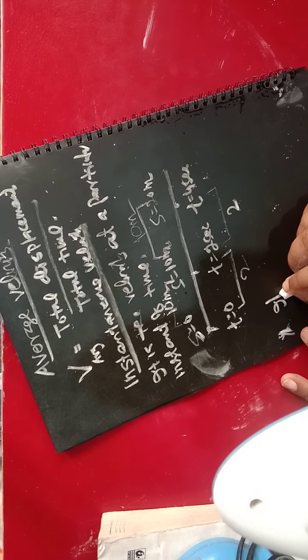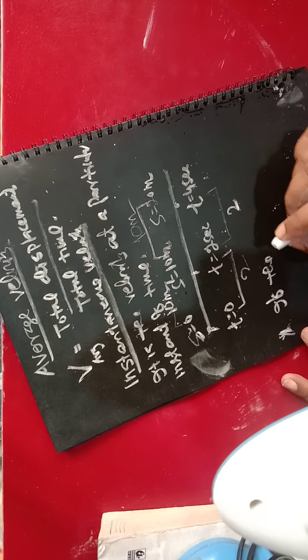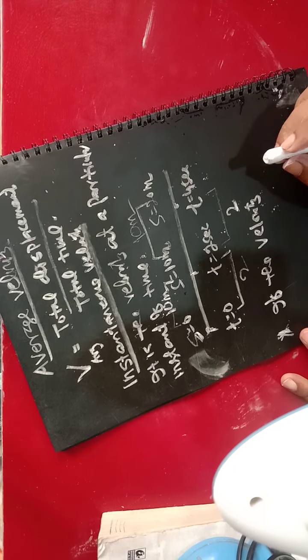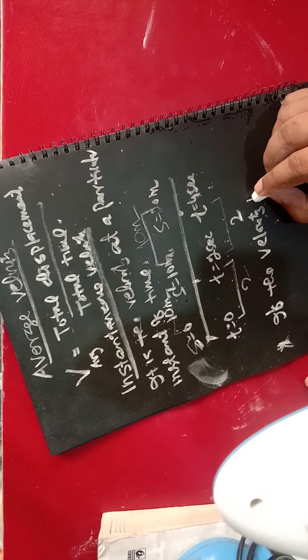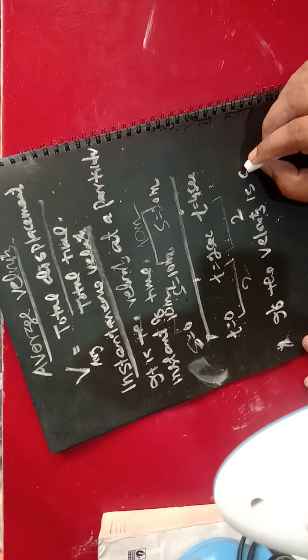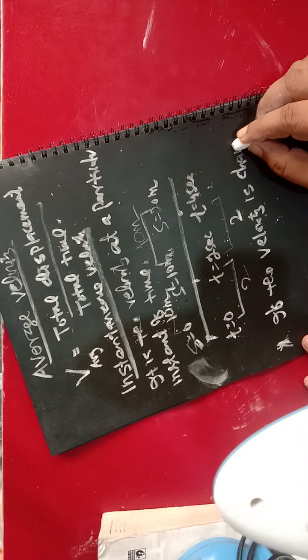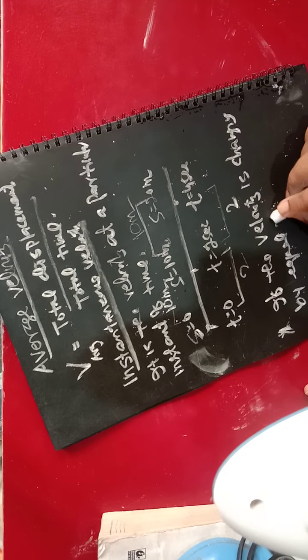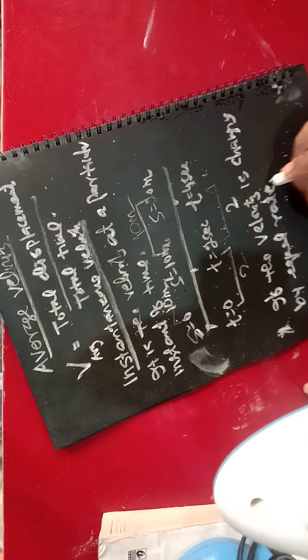If the velocity is changing by equal rate, then it is initial velocity plus final velocity by 2.